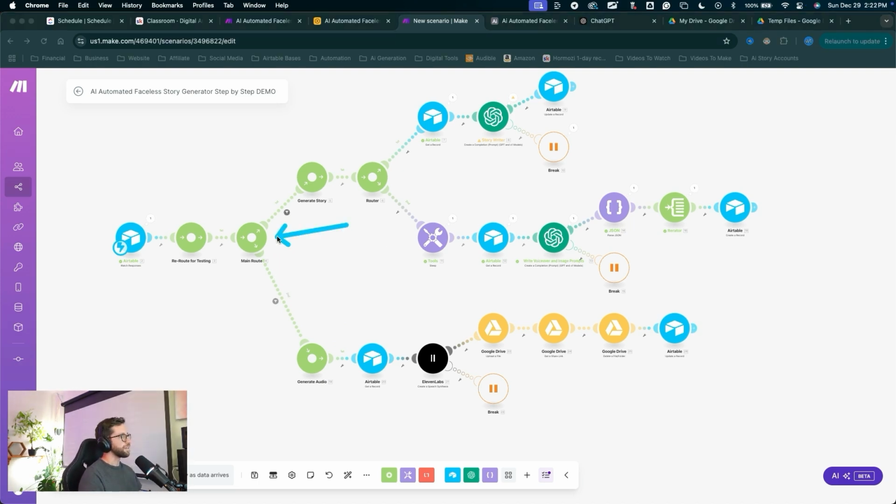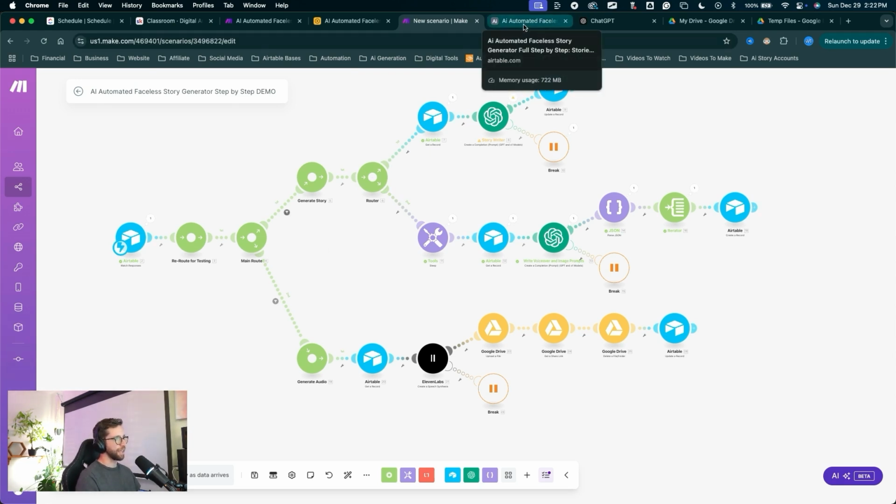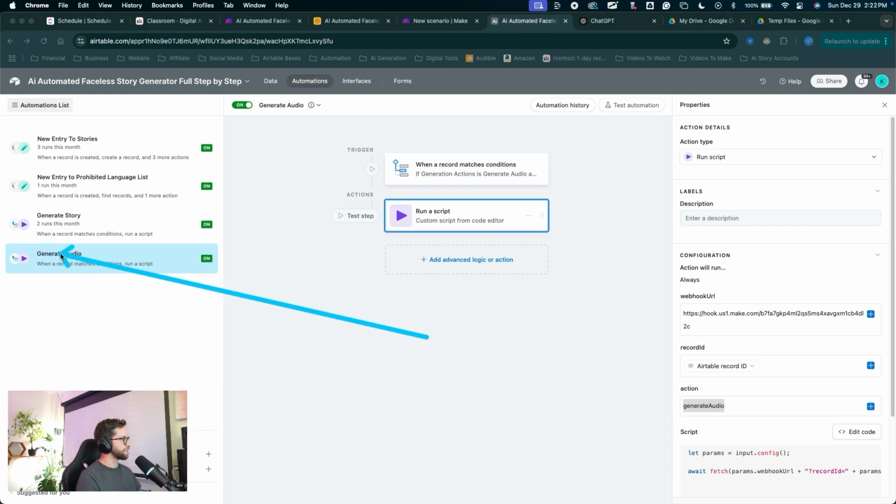Great. So we've set up our second automation chain here to generate audio. We can only at this point generate audio manually. We'd have to set up that second automation in Airtable. Let's jump over to Airtable. We've got our generate audio automation here.